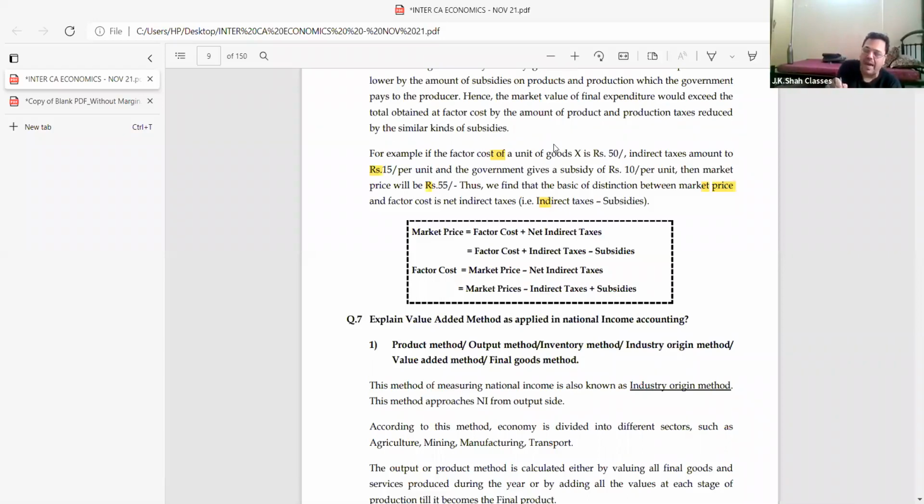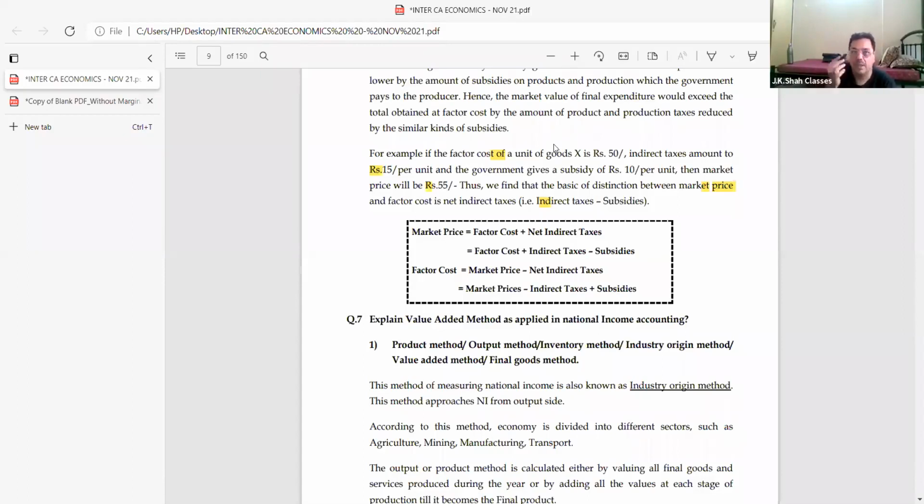So, factor cost, I will add indirect tax. Please understand. Imagine that a particular medicine cost 100 rupees and I paid 105. So from 100 to 105, I have to add 5 rupees. So factor cost plus indirect tax minus subsidy. Beta, indirect tax minus subsidy, I call this net indirect tax.